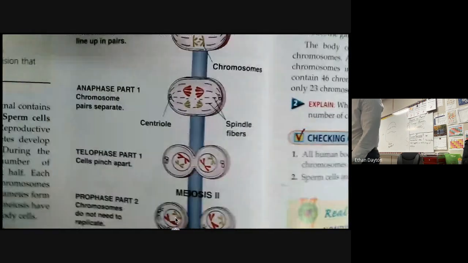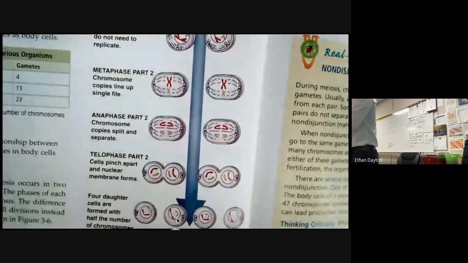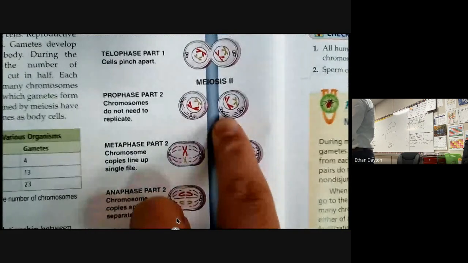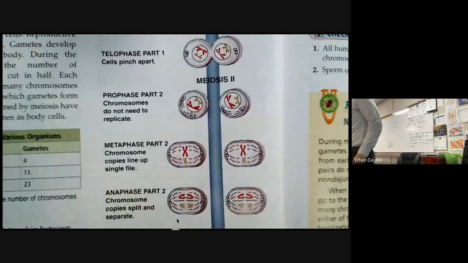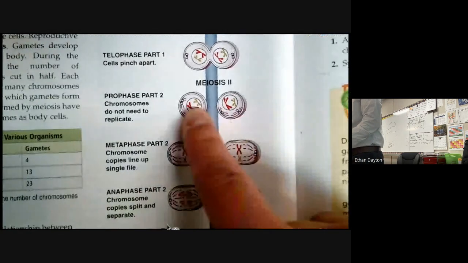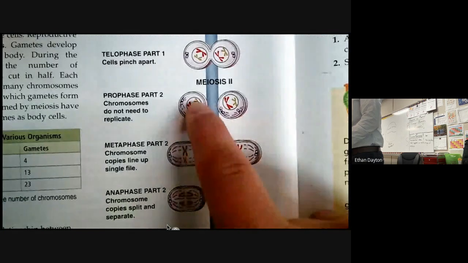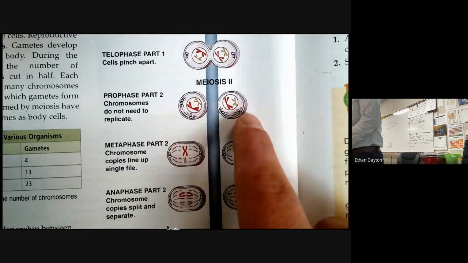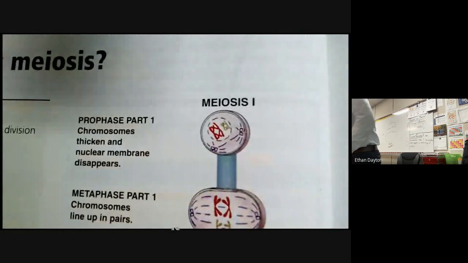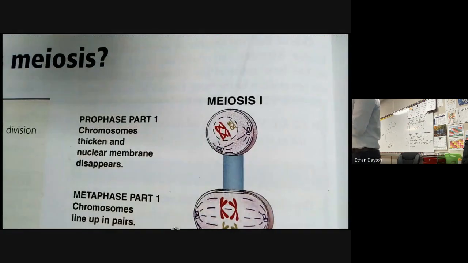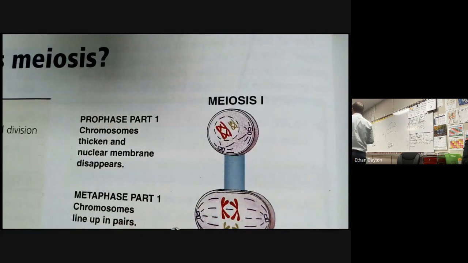Then we go to meiosis 2. We're left with 2 cells now. These 2 cells have half the number of chromosomes. Can you believe that? Already. Don't believe me? Here we go. Look at these cells here, meiosis 2. How many chromosomes do I have in this cell? 2. How many in this cell? 2. How many did the cell start with? 4. Everybody turn and talk to the people around you. What do you think?